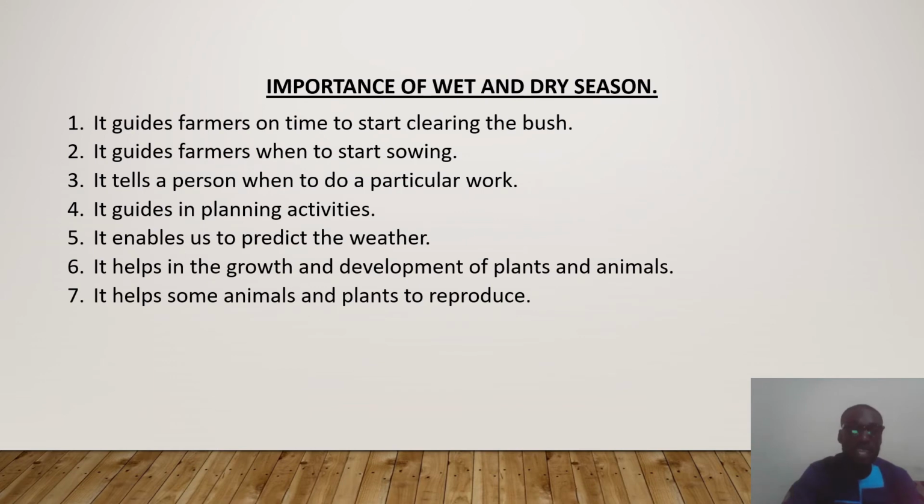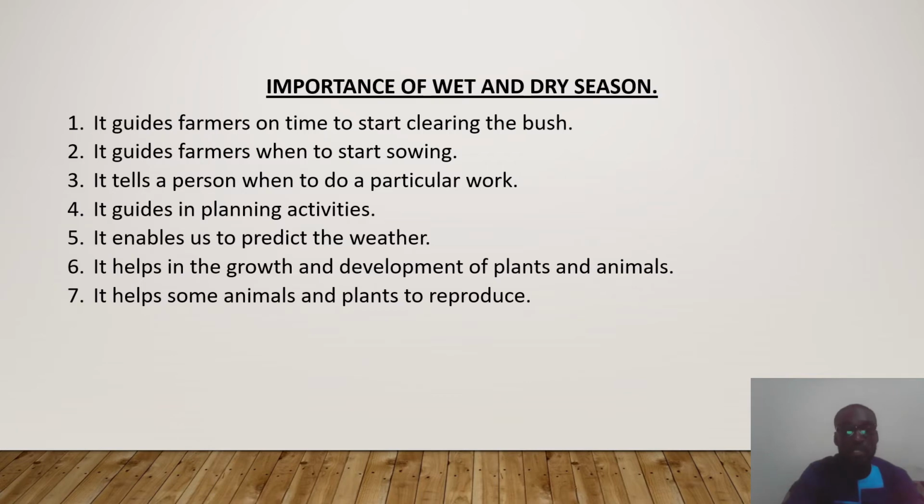So now let's take a look at some importance of the wet and then the dry season. It guides farmers on the time to start clearing their farmland. It also guides farmers when to start planting or sowing their seeds or planting their crops.